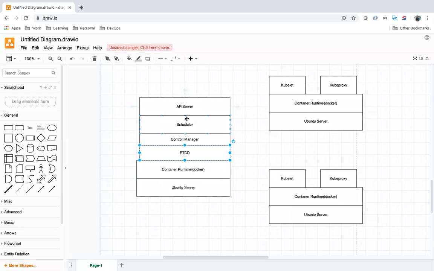On top of the container runtime, you need to have all these components, then only the Kubernetes cluster will work as expected.